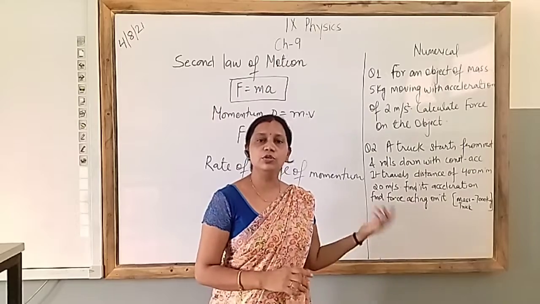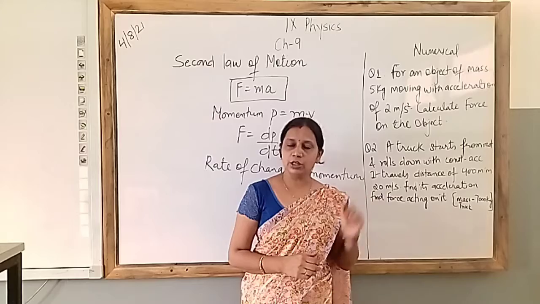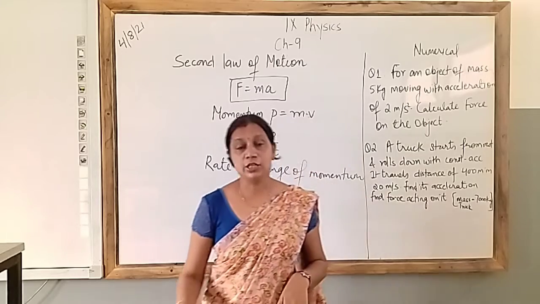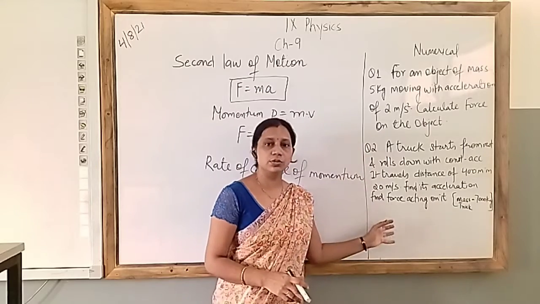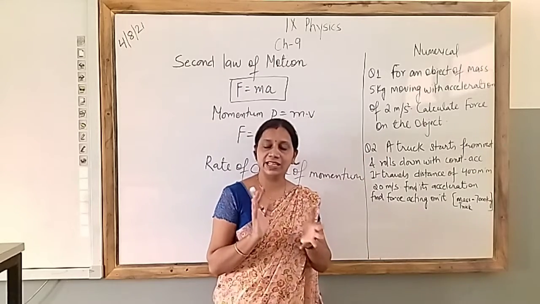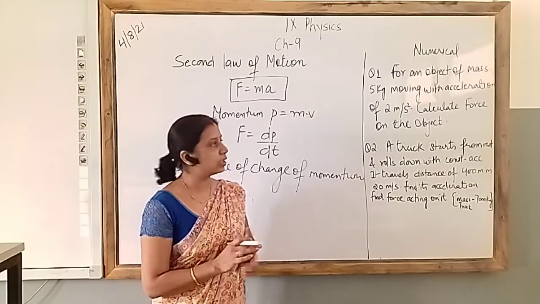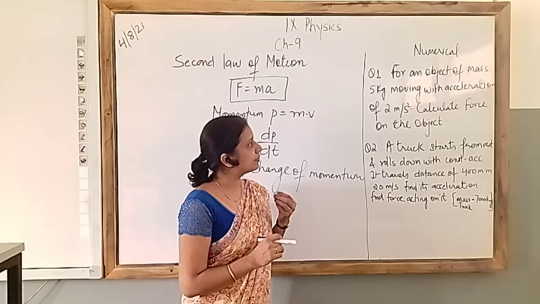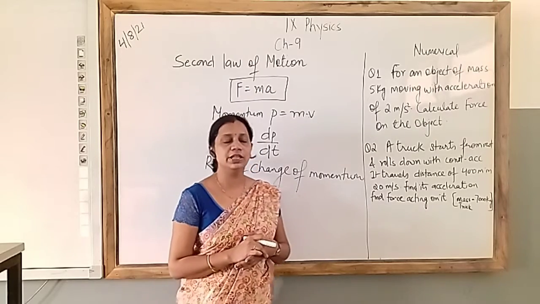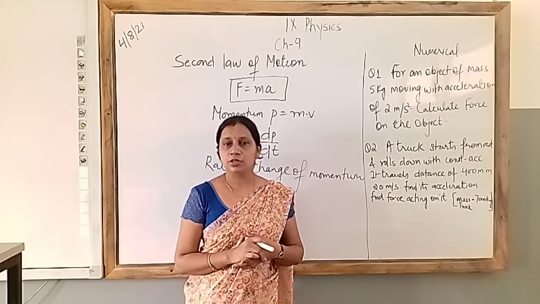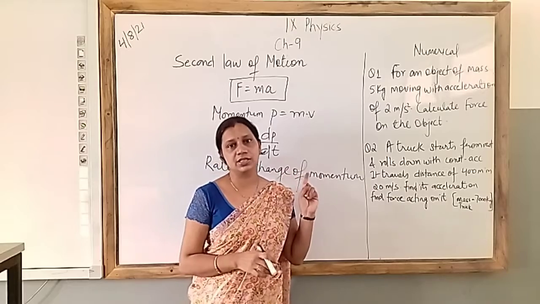Now I have written two numericals here on the board based on this second law of motion. We'll do more. Yes, we'll do many more. But let's start with these two so that you'll get some idea how to solve this type of numerical. First question is direct question. For an object of mass 5 kg moving with acceleration of 2 meter per second square, you have to calculate force on the object. So here, force you have to find, mass is given, acceleration is given.